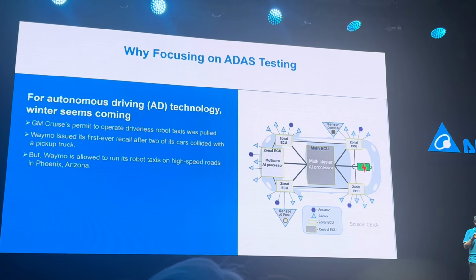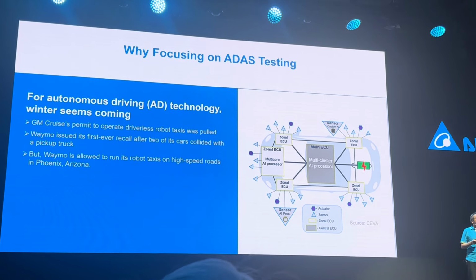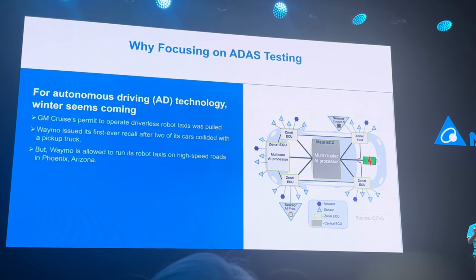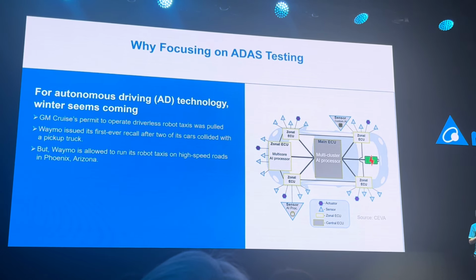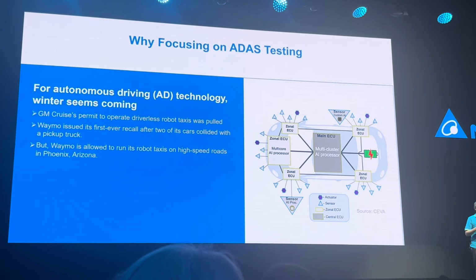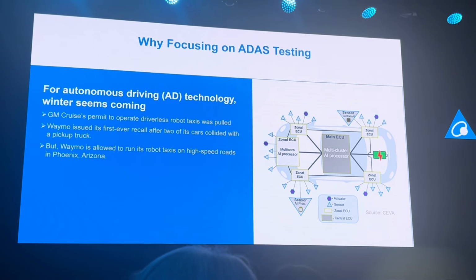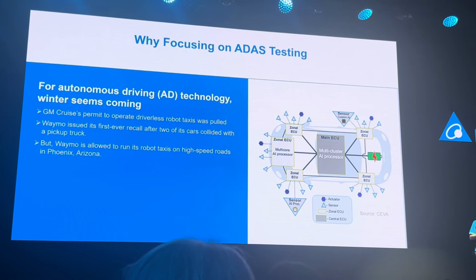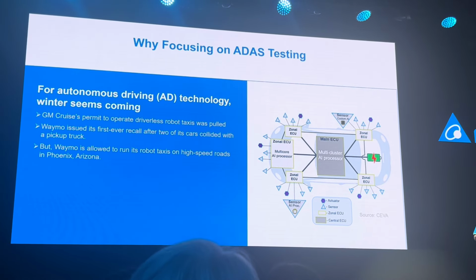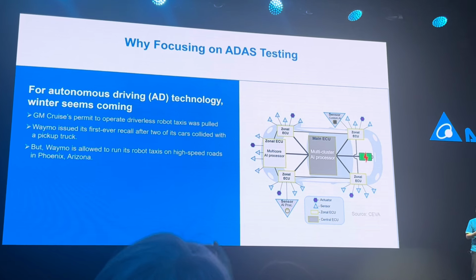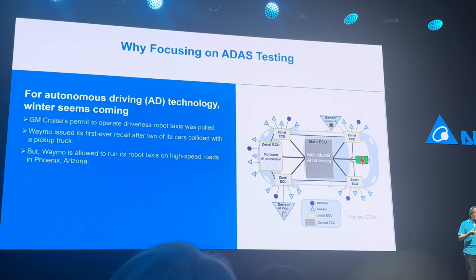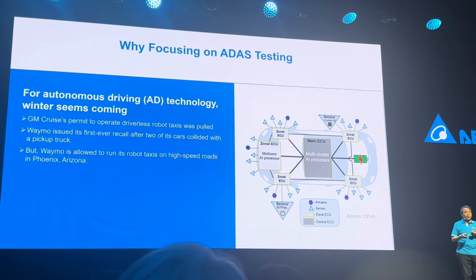So what is ADAS? ADAS stands for Advanced Driver Assistance System. It's a form of autonomous driving technology, all right? Now, it has actually encountered some bumps in recent months. For example, the permit of GM's Cruise to operate its robot taxis in San Francisco was pulled. Google's Waymo recently issued its first ever recall because some of its robot taxis collided with a pickup truck. But there was good news too. Waymo was given permission to operate its robot taxis on high-speed roads in Phoenix, Arizona.